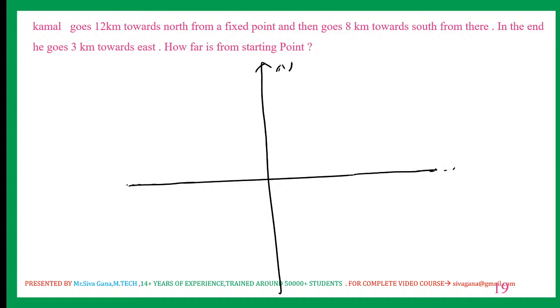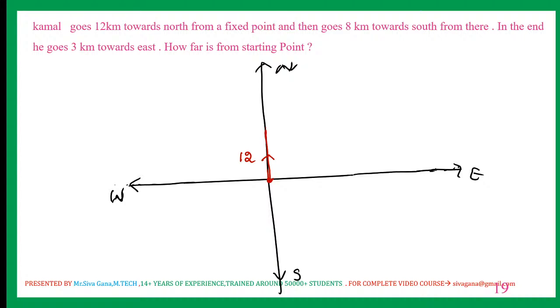This is north, this is east, this is south, this is west. I'm changing the color for better presentation. 12 kilometers towards north from the fixed point. Let's say this is the starting point.